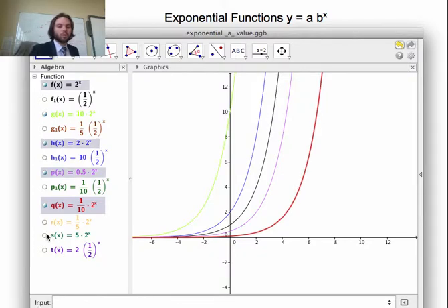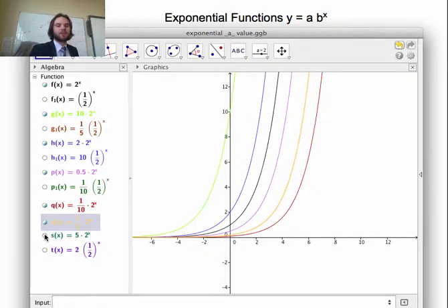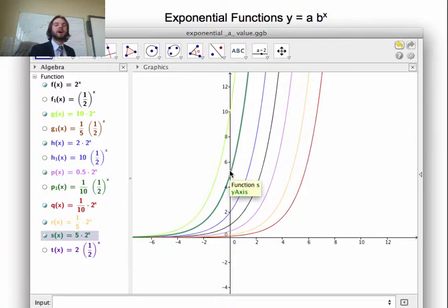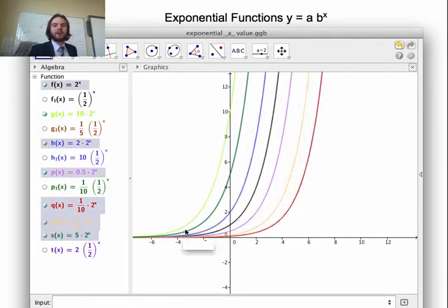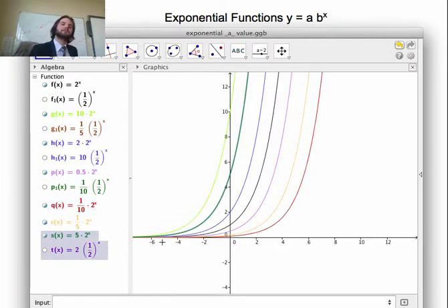Let's take a look at one more. We have 1 over 5. It's not quite as far away. What about 5? It's right there. My y-intercept is 5. Once again, there is no x-intercept on this. So what does this a value do? Okay? What does that a value do? Notice how these are increasing all at the same rate, aren't they? They increase kind of at the same rate. It's almost like they are shifted in a way.